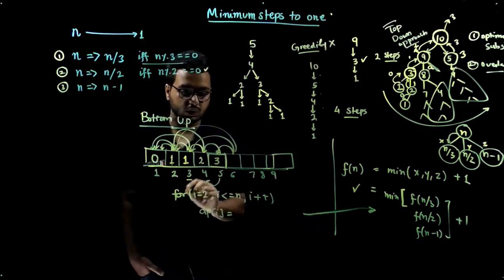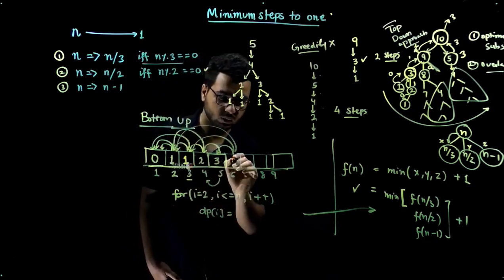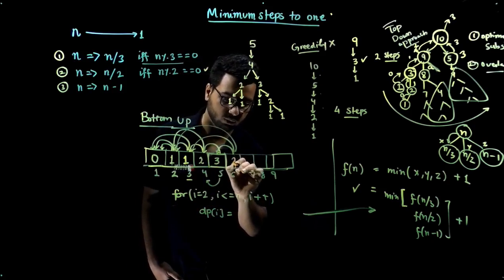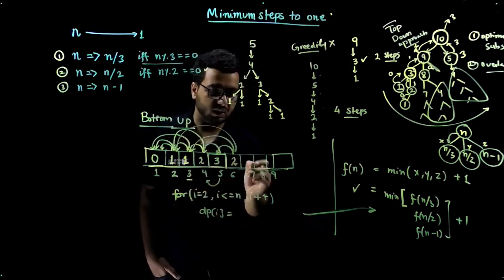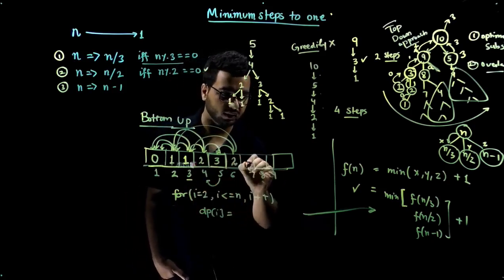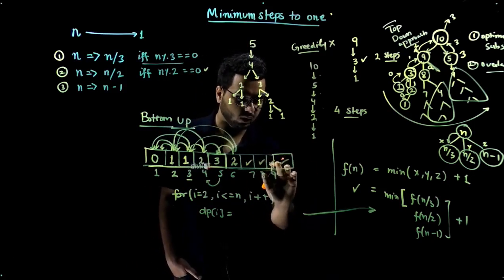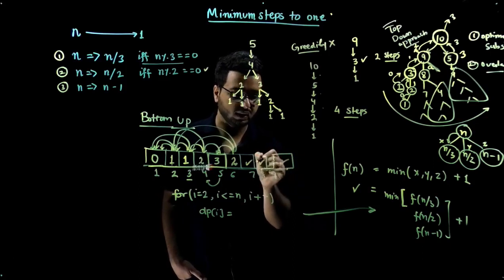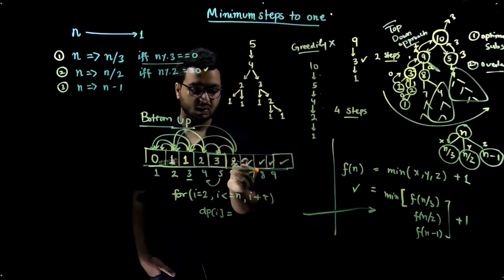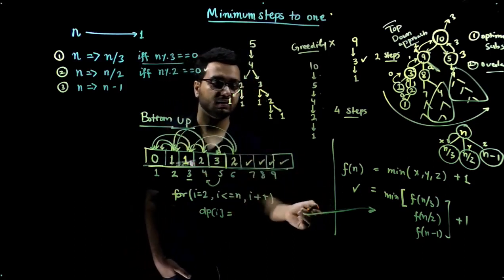So your answer is going to be minimum of 3, 1 and 1, which is 1 plus 1, it is going to be 2. Similarly for 7 you can do the work, 8 you can compute, 9 you can compute, and so on. For example, if I talk about DP of 9, you can end up at 8, you can end up at 3, and you take the minimum and get your answers.